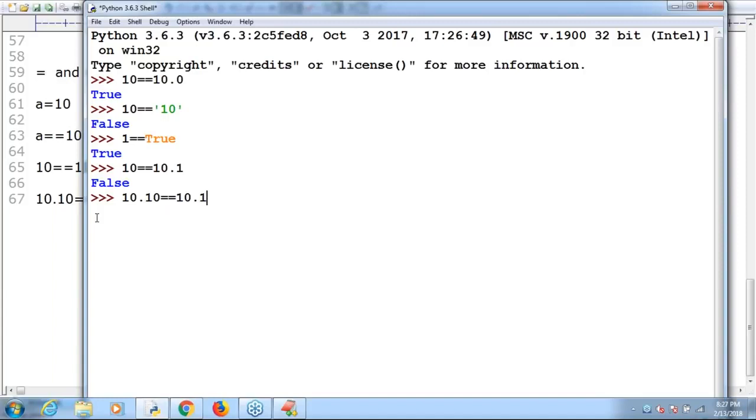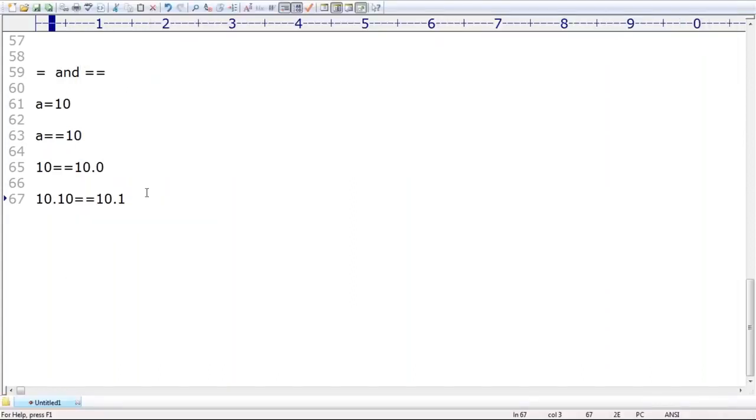According to our analysis, it should definitely be true, because if you take this trailing 0, there is no difference in the value. This value and this value are exactly the same. That's why the output by default is true.